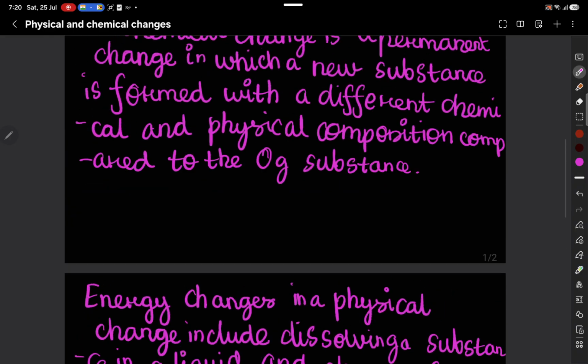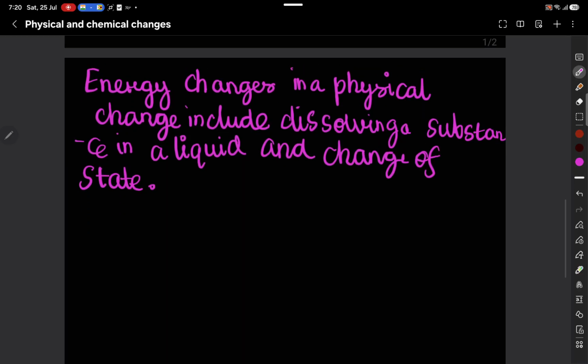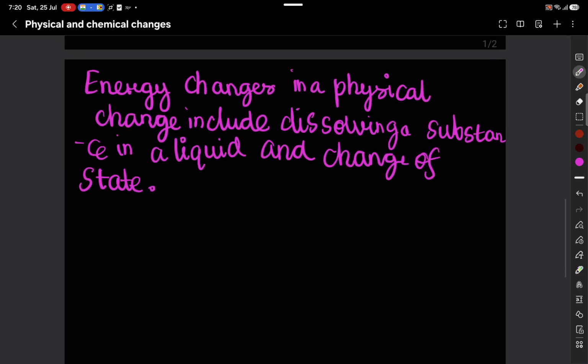These are energy changes in a physical change. Got it? So now let me explain energy changes in a physical change with change of state.